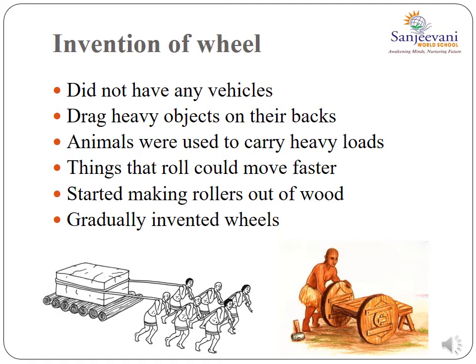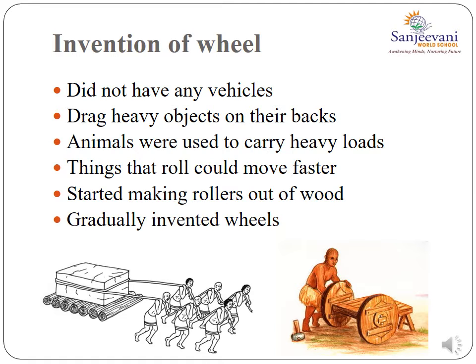Fine. And as I told you all, early humans walked on their legs wherever they had to travel. If they had to carry loads such as a log of wood or any heavy things, they used to carry them on their backs. But after a point of time, they figured out that they could interact with and use the animals around them.